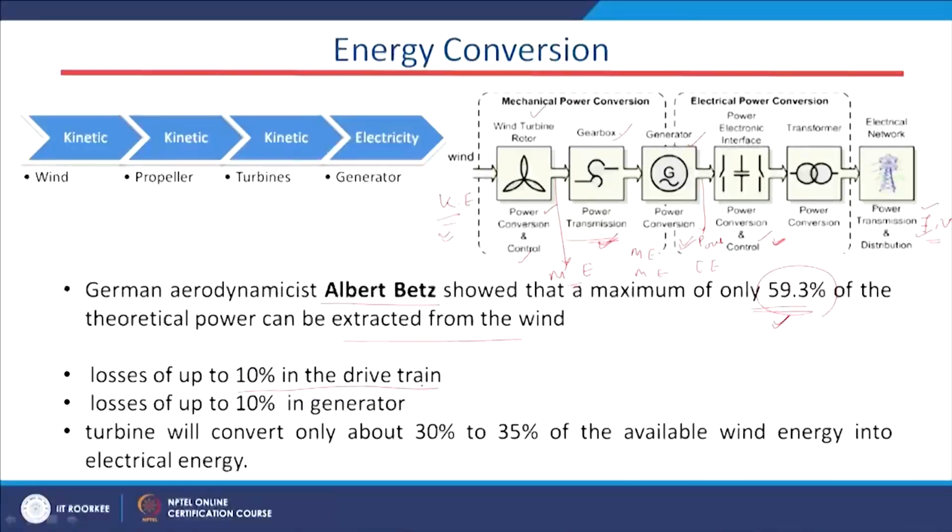And there are losses of up to 10% in the drivetrain and 10% in the generator. So, we have 20% loss overall. Now, how much is left? That is 30 to 35% of the available wind energy converted into the electrical energy system. Because we also have losses, only about 35% of this wind energy is going to be converted to electrical energy.